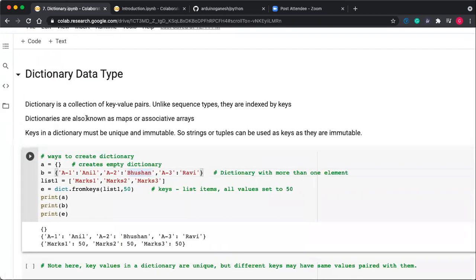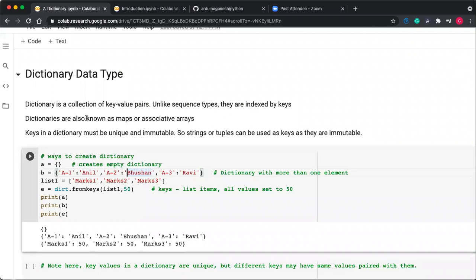Again, dictionary is the third advanced data type. It is a collection of key value pairs. Generally in a list and tuple, to access the content or element of your list and tuple, we generally use its index. So it is an ordered list. Dictionary is also an ordered list.